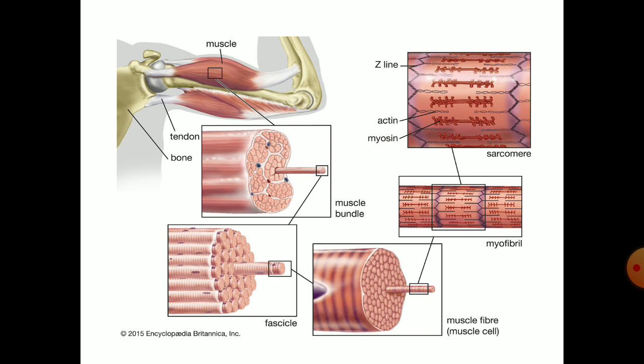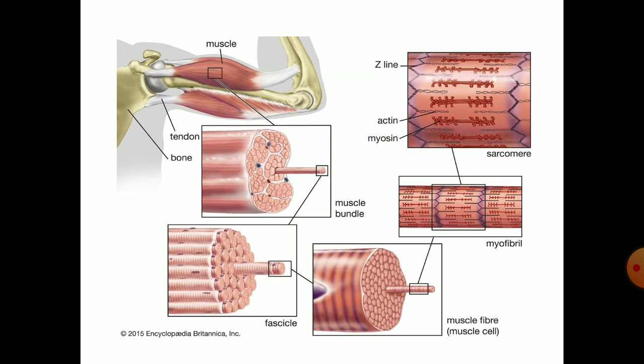Now in this picture we can see that the light bands are present, and these light bands are known as actin, and the other ones are known as myosin, which are dark bands. So every myofibril contains light and dark bands.